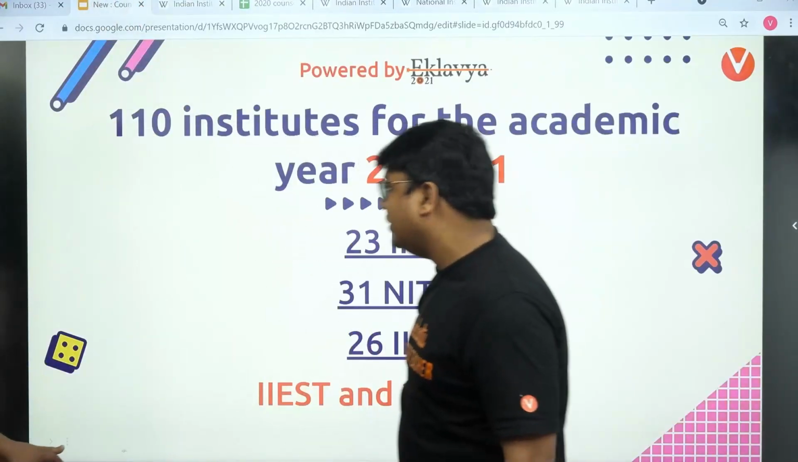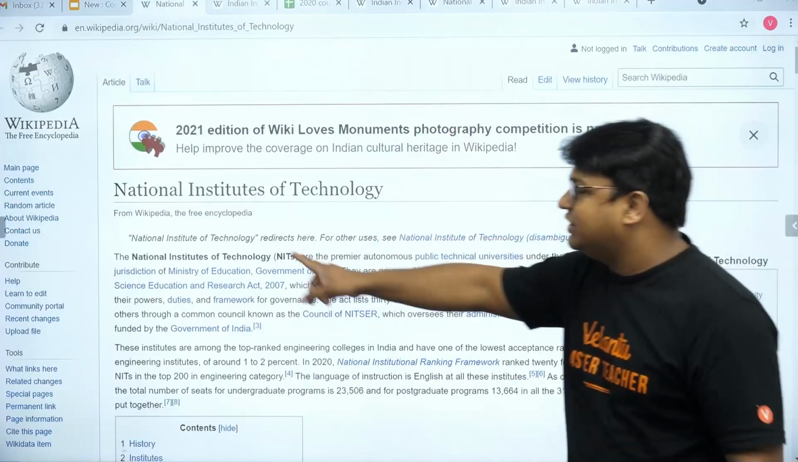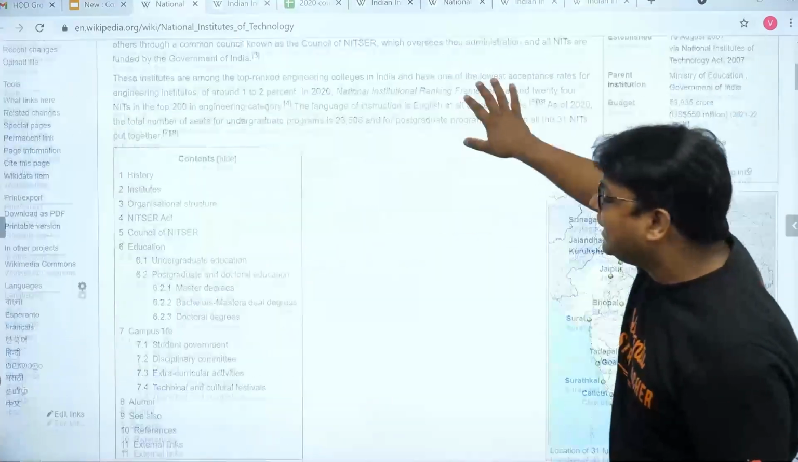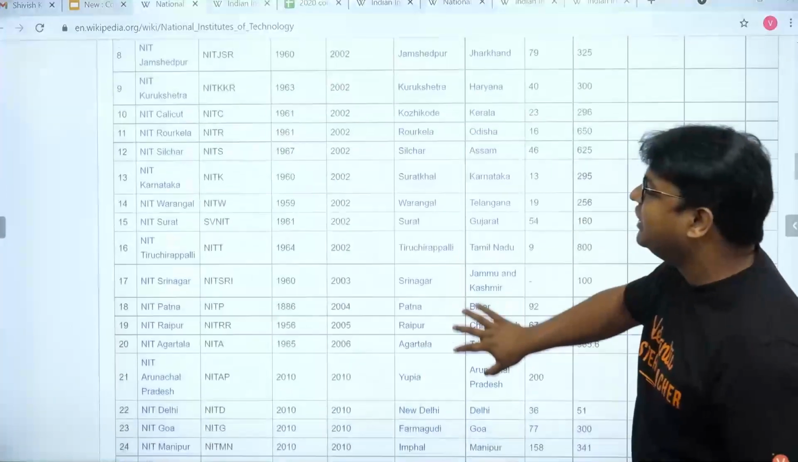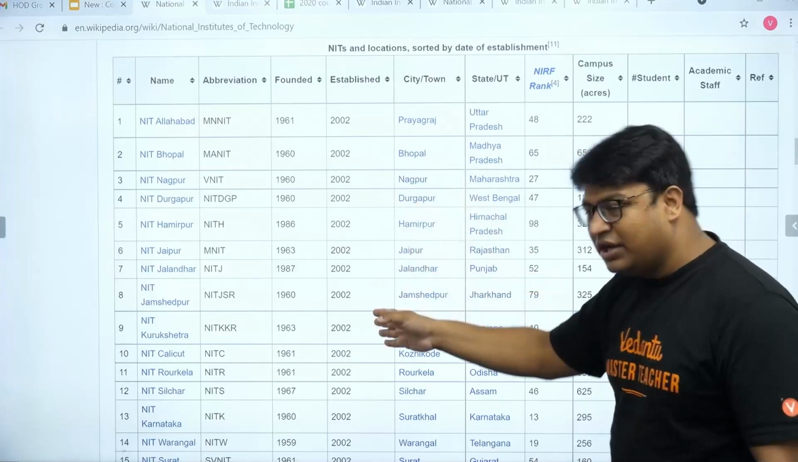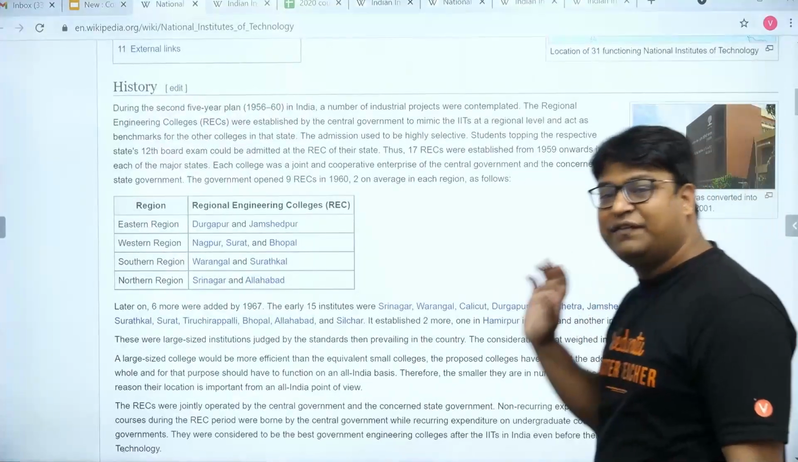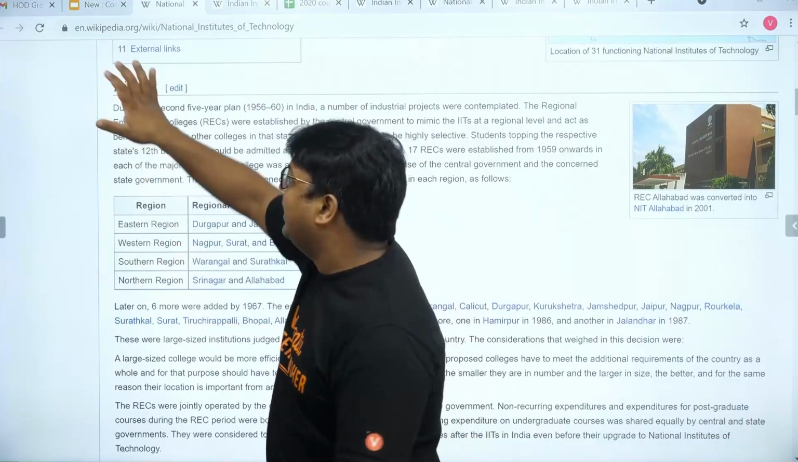Same way, if you want to explore information regarding the NITs, again, you can visit this page on Wikipedia, which again contains similar information, and you can check the college name, the year it was founded, the year it was declared as NIT. Same information is present here. So you can visit these pages. The information is pretty reliable here.